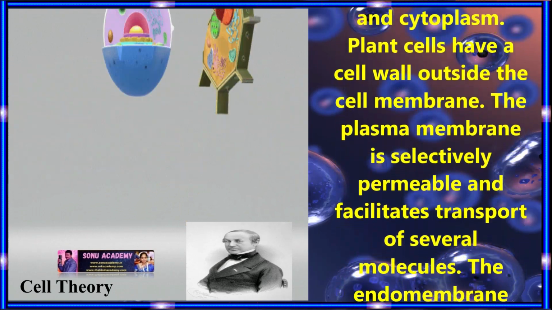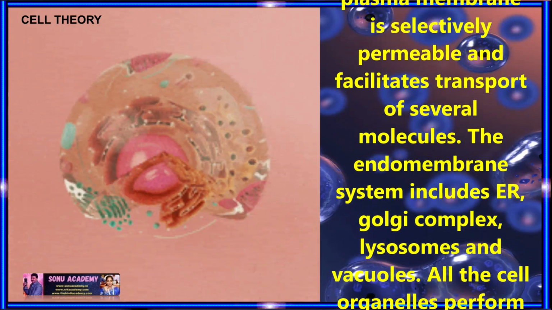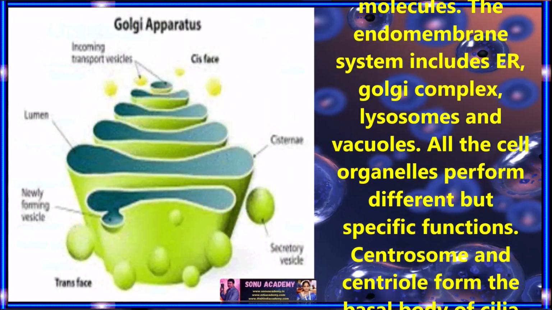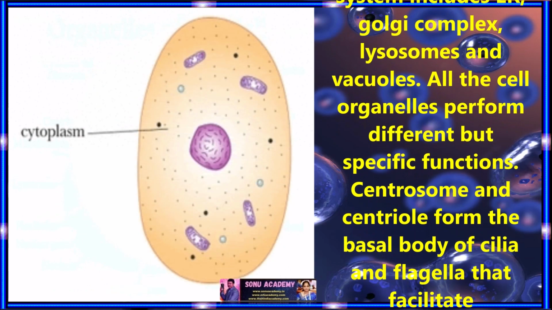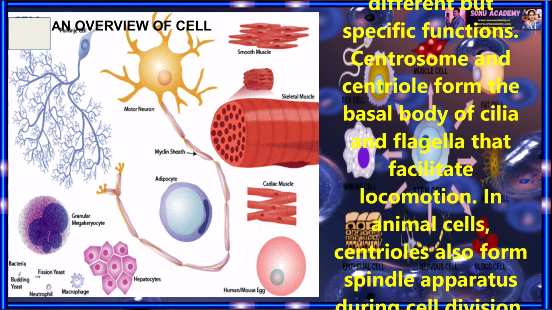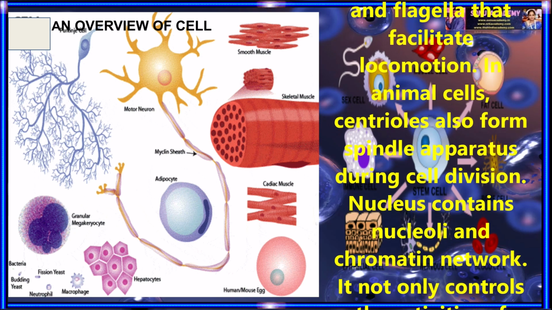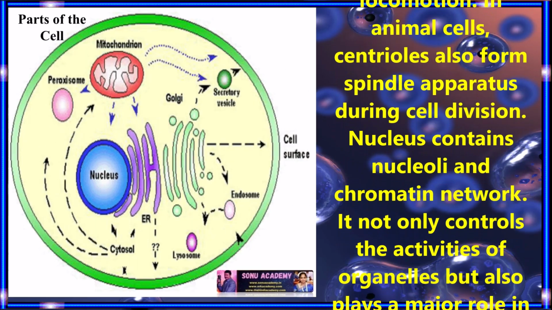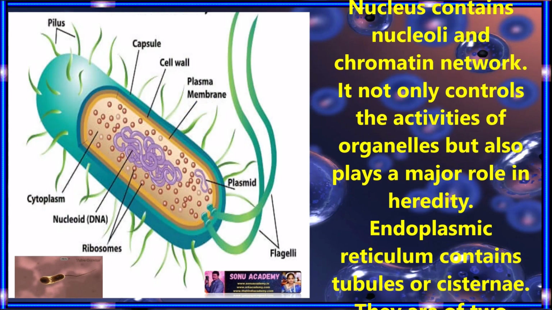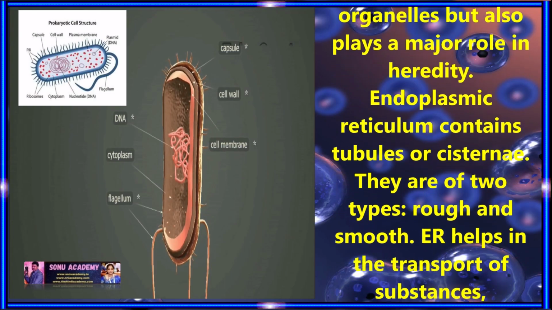The plasma membrane is selectively permeable and facilitates transport of several molecules. The endomembrane system includes endoplasmic reticulum, Golgi complex, lysosomes, and vacuoles. All the cell organelles perform different but specific functions. Centrosome and centriole form the basal body of cilia and flagella that facilitate locomotion. In animal cells, centrioles also form the spindle apparatus during cell division. Nucleus contains nucleoli and chromatin network. It not only controls the activities of organelles but also plays a major role in heredity.